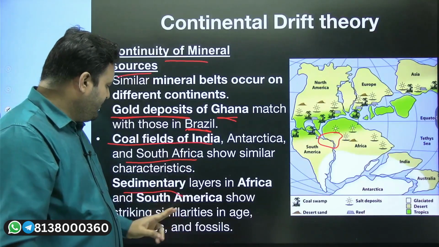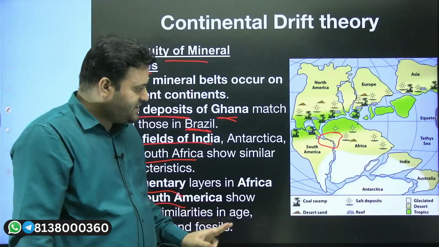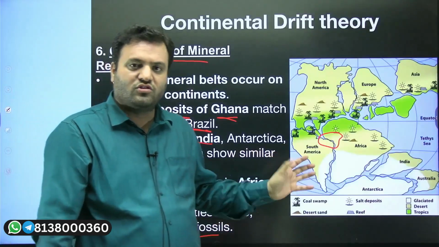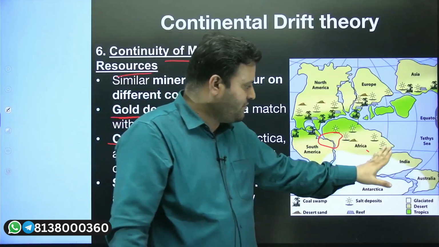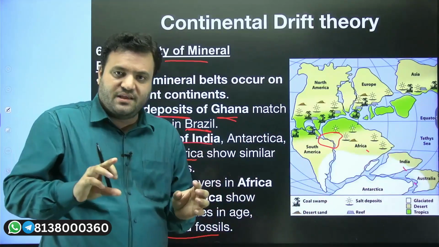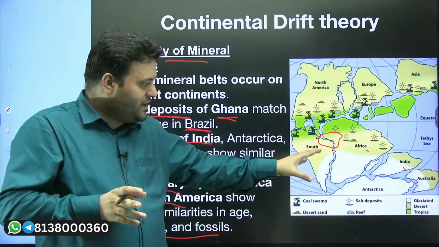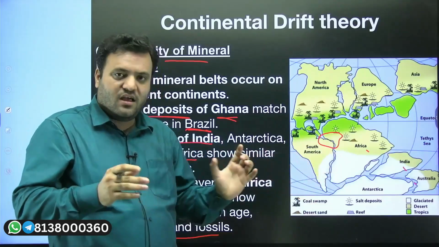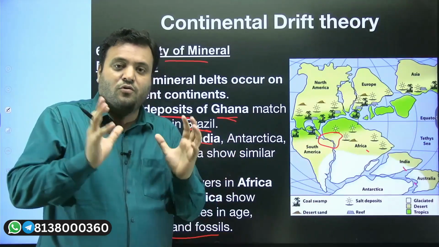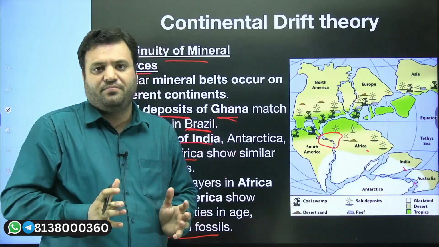Sedimentary layers in Africa and South America show that there might be the same thickness when it comes to the sedimentary rock. So the rocks which are being found here have the same thickness, meaning the age is the same. That means that particular landmass which is now split into Africa, India and Australia was supposed to be a part of Gondwana, and which was supposed to be a part of the entire Pangaea.